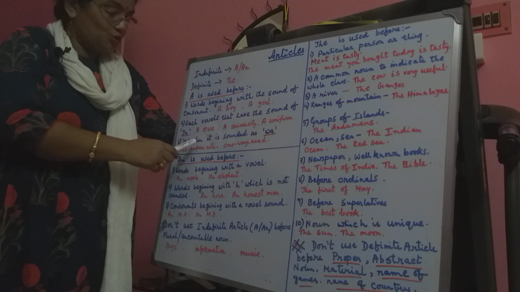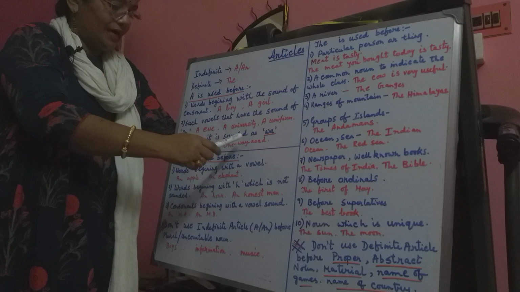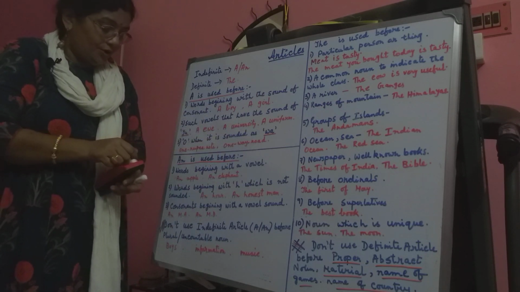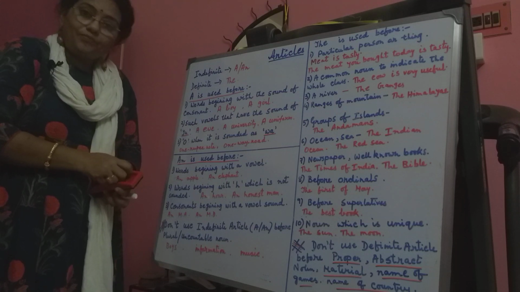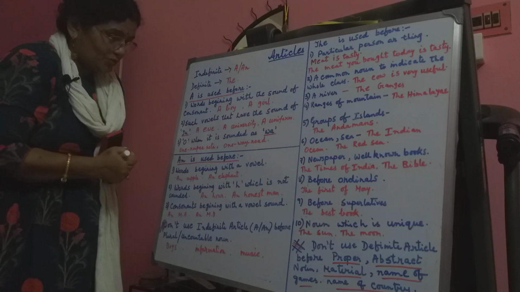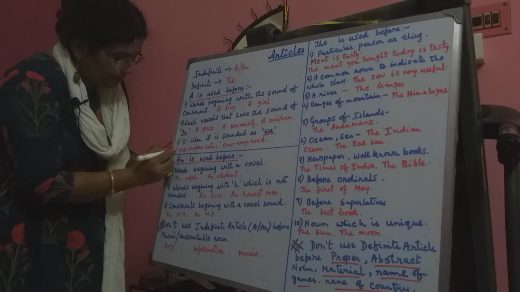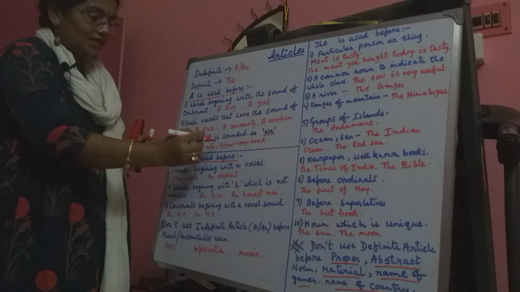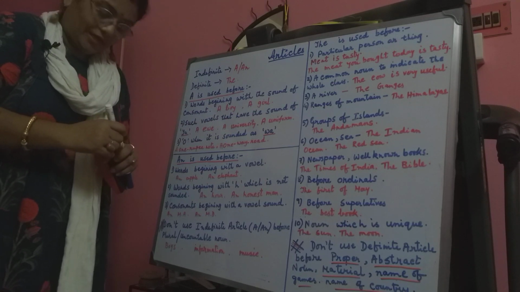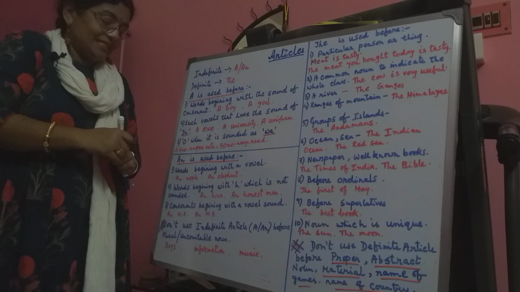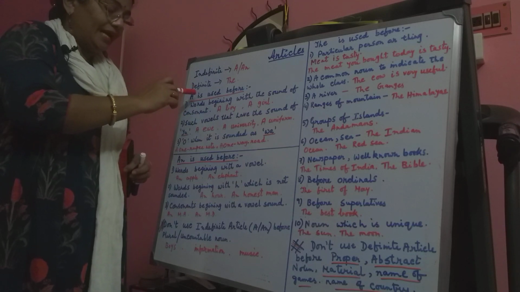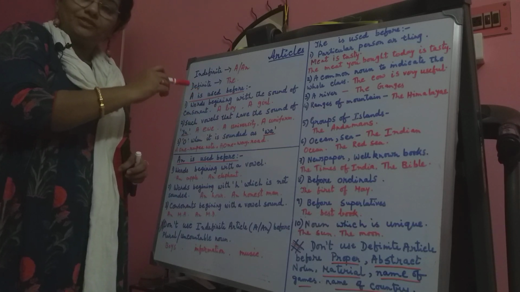A one rupee note, a one way road. Here we will use a. Is it clear, children? Then these are the three main uses of a, where you will use a.